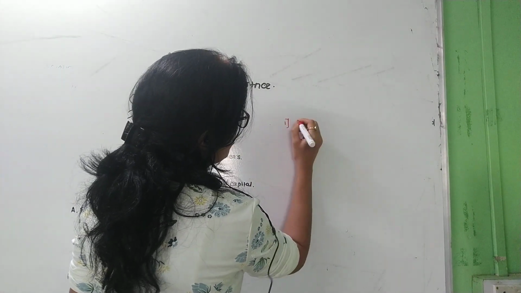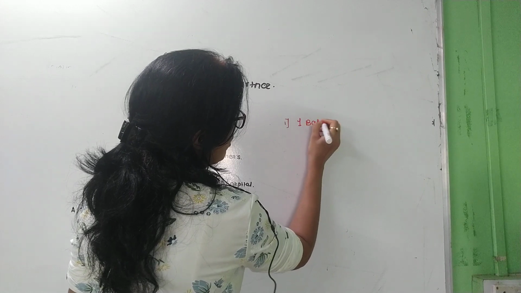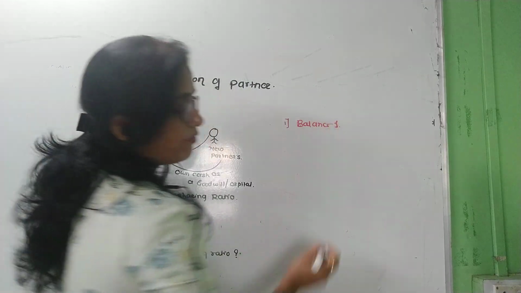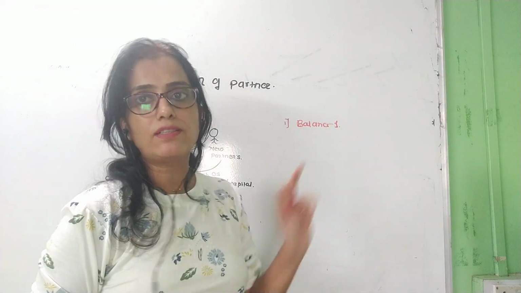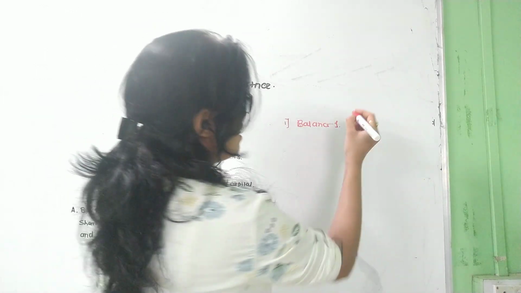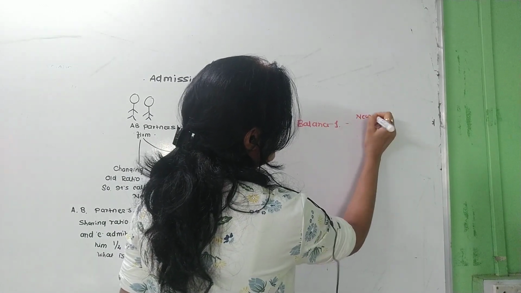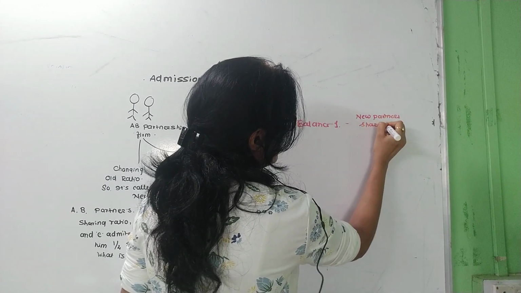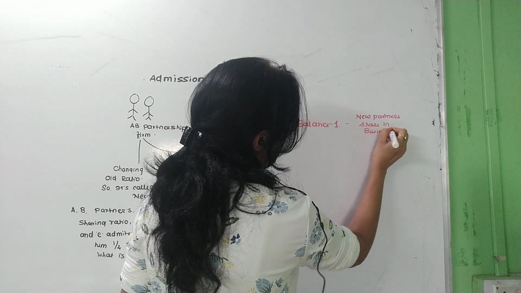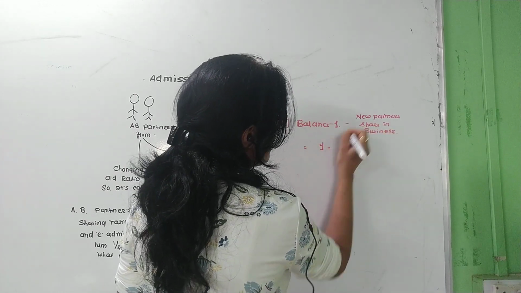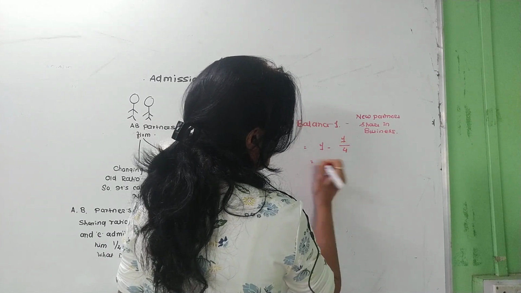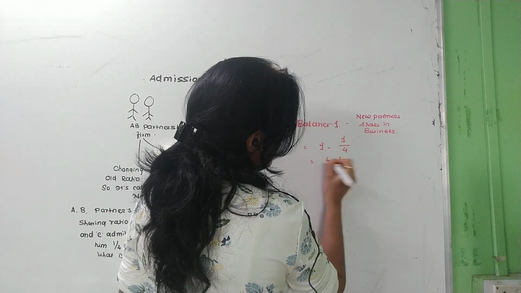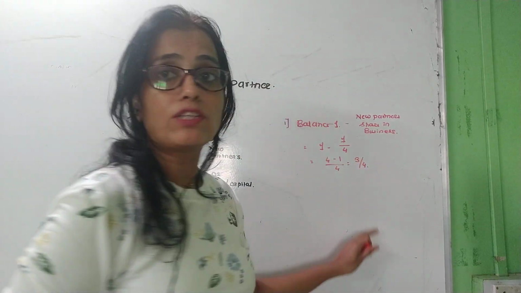For the first step you have to calculate out of balance of 1. Now what do you mean by balance of 1? Balance of 1 means total profit of firm is 1. We consider 1 as constant, total profit of firm, less the new partner's share in business. You can say business or firm, one and the same thing. So 1 minus the new partner share, which is 1/4. Okay. So here we cross multiply this and we get 3/4.